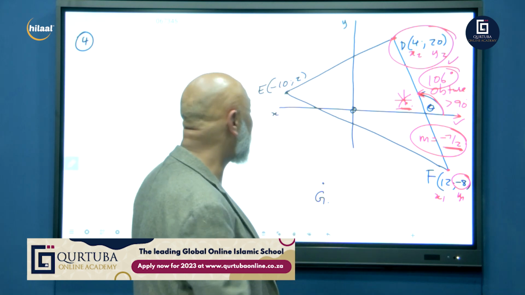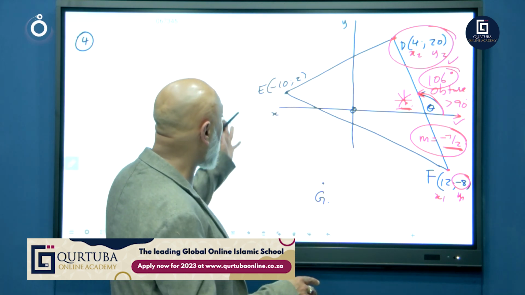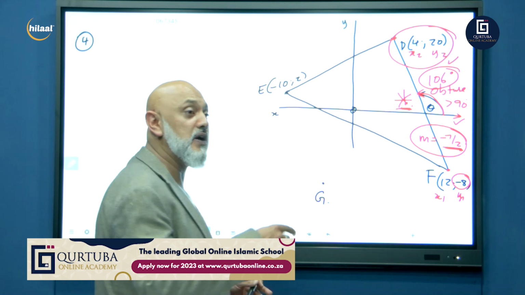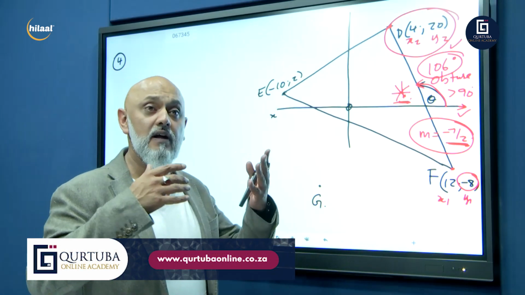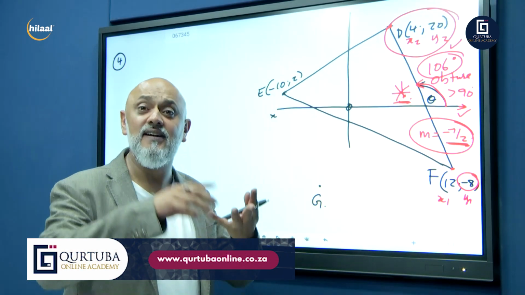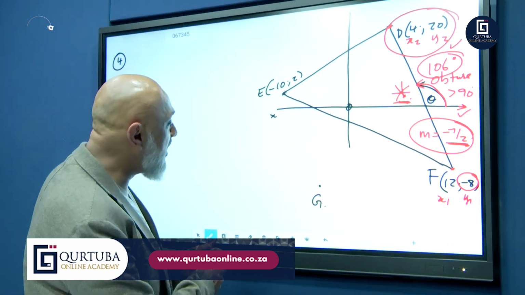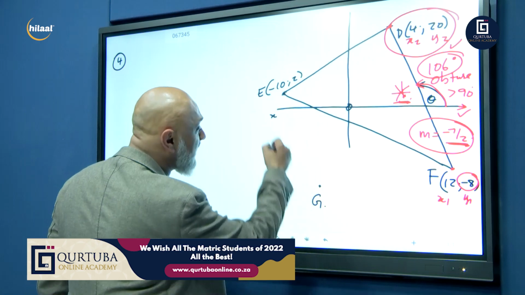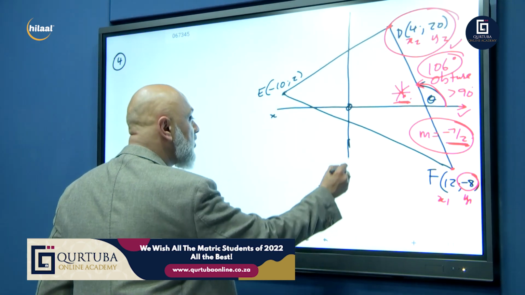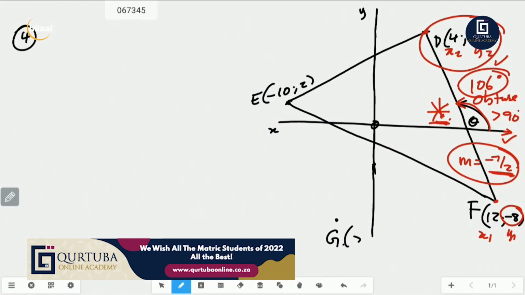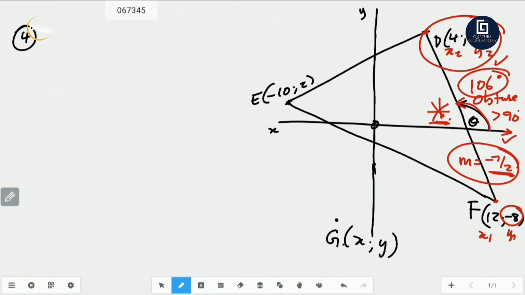Guys, let's get started. Before the break, we did the formulas. We also did finding the gradient of a line, the distance between 2 points, the equation of a line. I'm now going to give you a point on the Cartesian plane, right? Let's call this point G, and I'm going to call that X and Y. The next question is: find the coordinates of G, X, and Y.